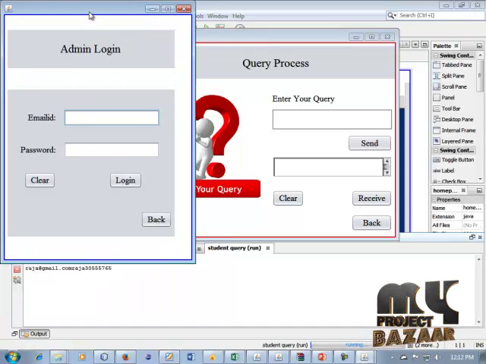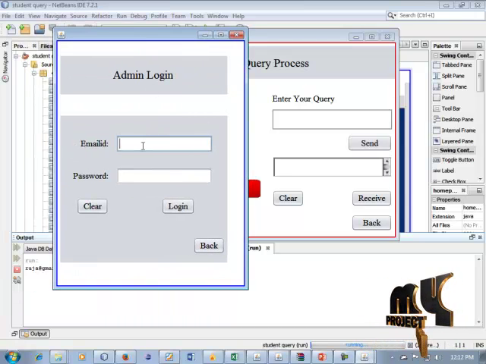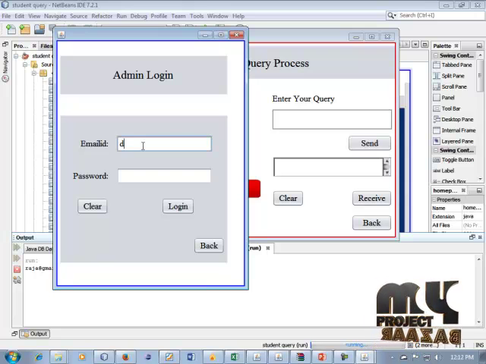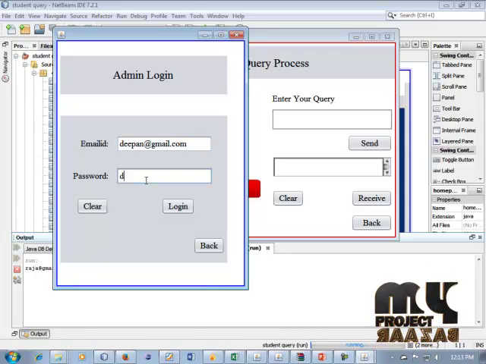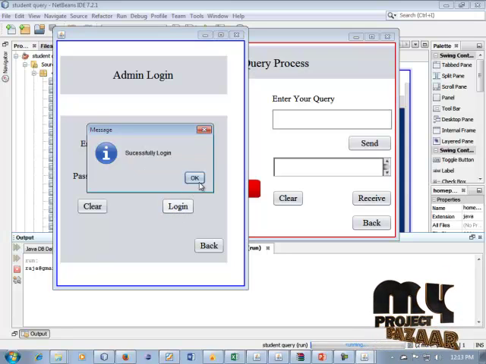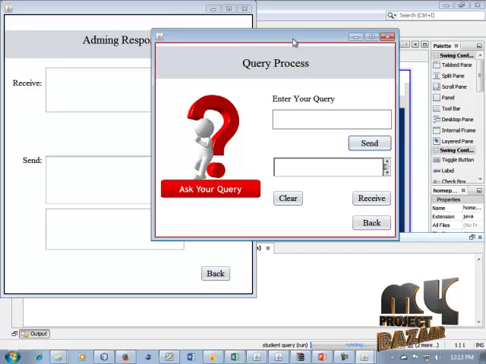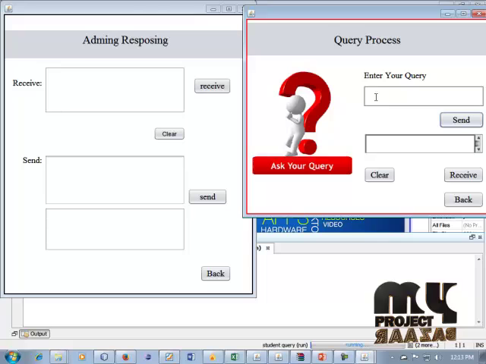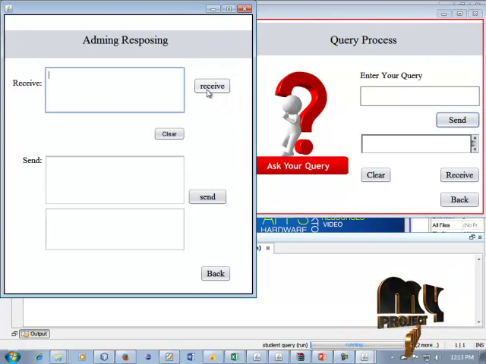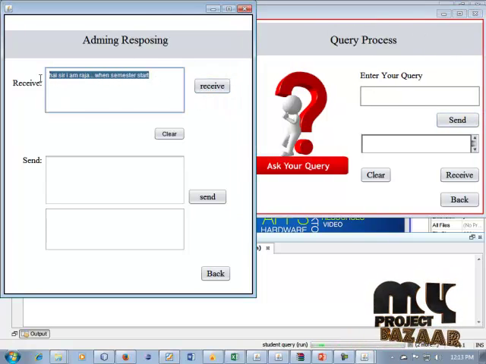So the admin can login in this process. The admin mail ID is d1 at gmail.com. Password d1. Okay, login. Okay, admin login success. Okay, the student can be raising the queries. I am sir, I am Raja. When does the exam start? So the admin can receive this information. The information can be gathered in this.